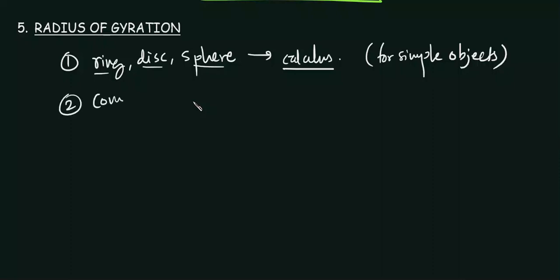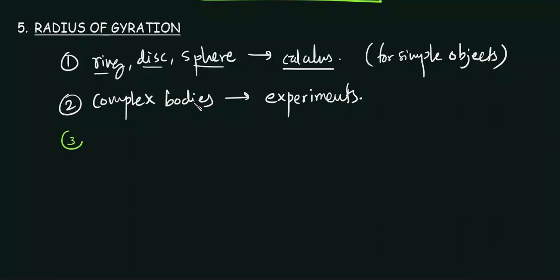But for complex bodies, like anything that is rotating but has a complex shape, we can use calculus, but we need to assume something or it will go hectic. The moment of inertia for these complex bodies can be found only by doing experiments.